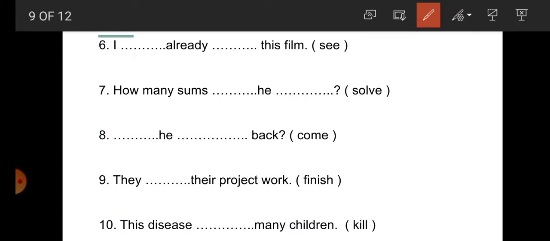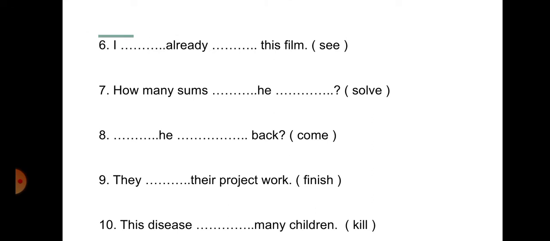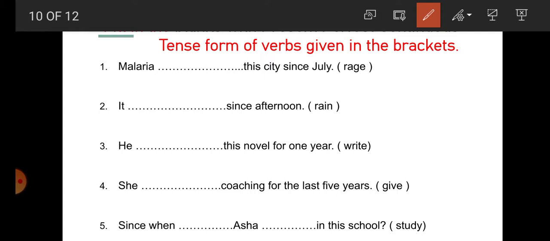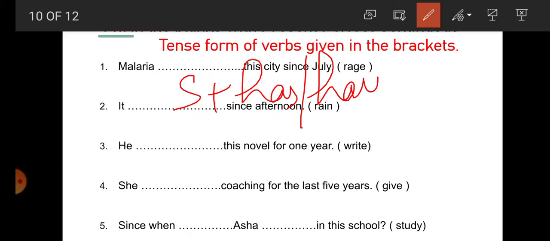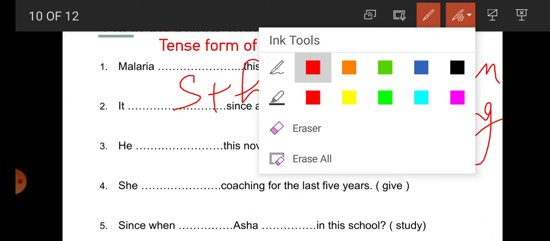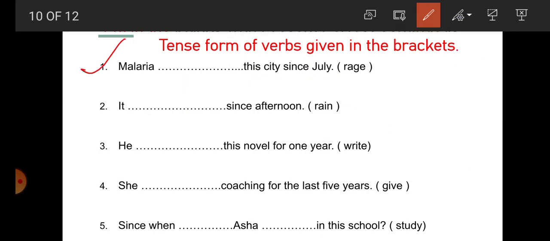So students, we have solved 10 sentences of present perfect tense. Now we are going to solve 10 sentences of present perfect continuous tense. So what is the structure of present perfect continuous? Subject plus has or have, then been, then verb ing form. So we will follow the structure here, students. Come on. Sentence number 1: Malaria dash this city since July.